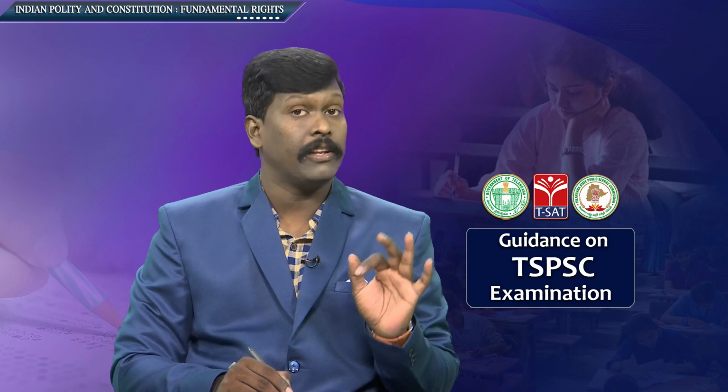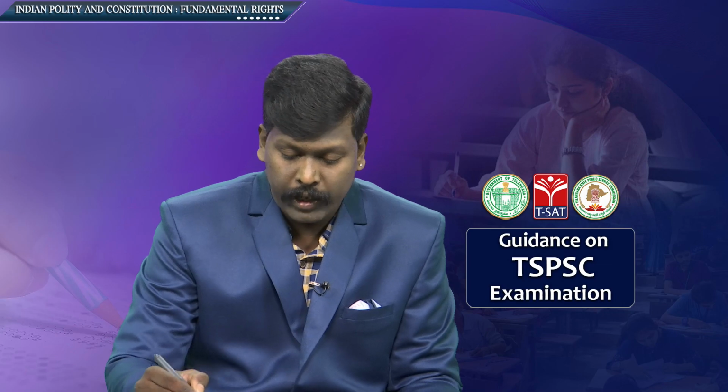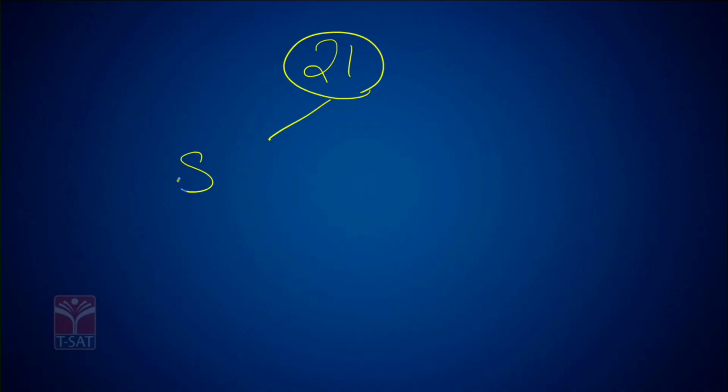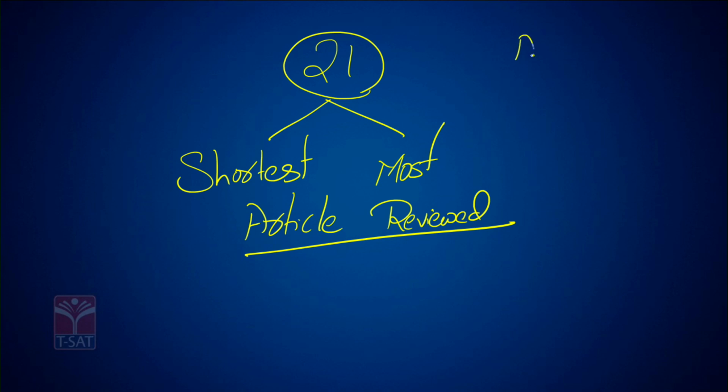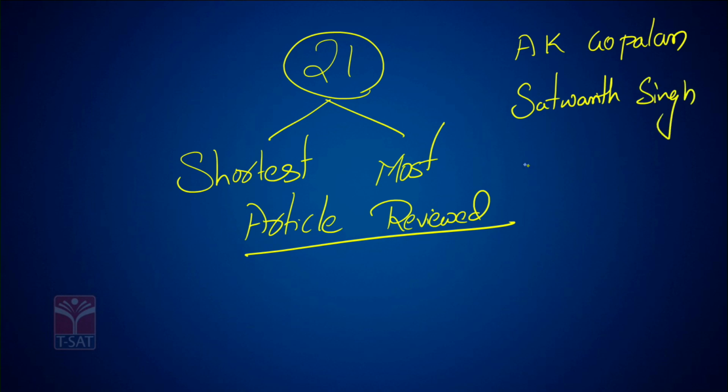Again I am repeating this. I told you Article 21 is the shortest article and the most reviewed article. I will tell you a few cases which are directly linked to Article 21. A.K. Gopalan case.